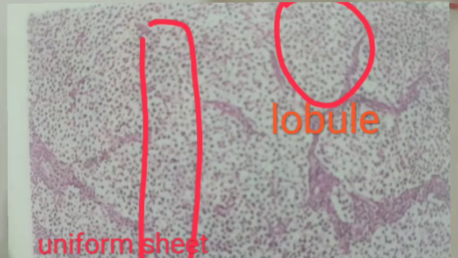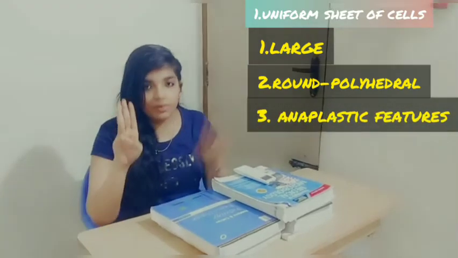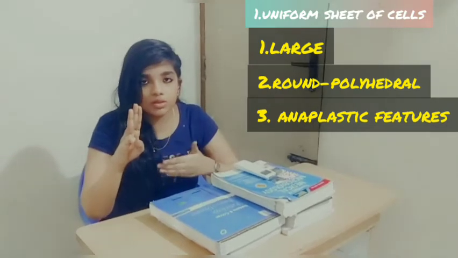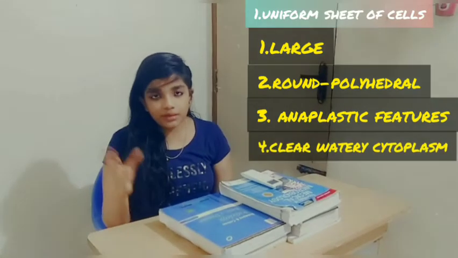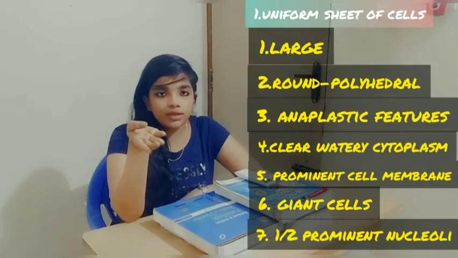Now let's go to microscopic features. In a classical or typical seminoma, there will be uniform sheets of cells poorly demarcated into lobules by thin, fibrous, delicate septa containing lymphocytic infiltrates. Now, tumor morphology. The cells will be large, round to polyhedral in shape, with hyperchromatic nuclei, and anaplastic features like frequent mitosis will be present. And there will be clear watery appearing cytoplasm, prominent cell membrane, and presence of giant cells.